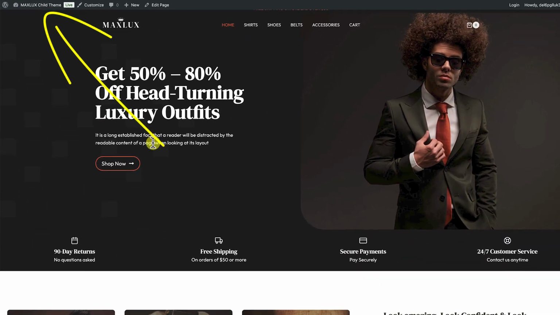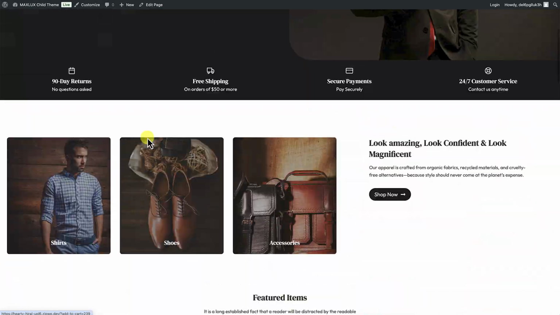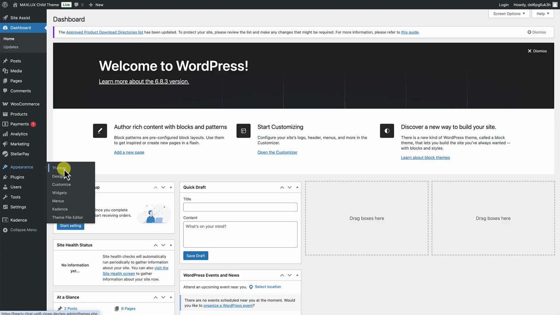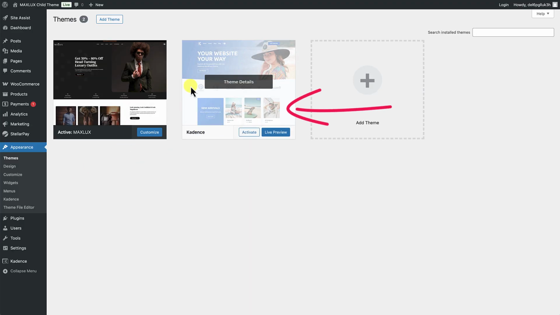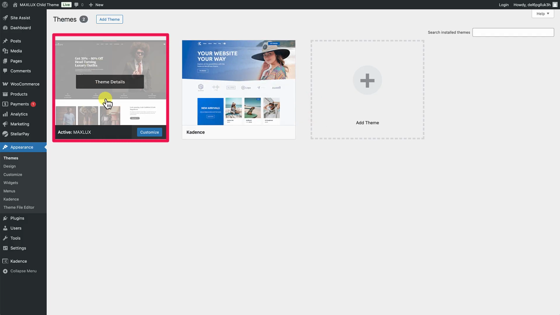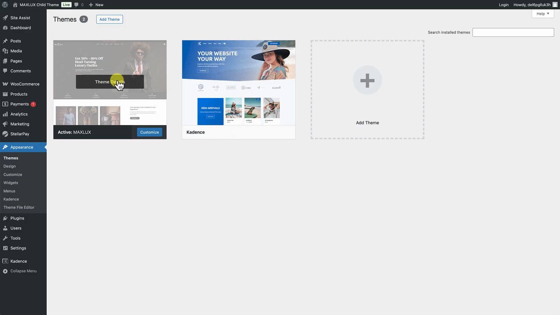So notice that it is exactly the same site with all the same images, same products, same pages, same everything, same content. Okay, but the difference is that this is an actual child theme. So if I were to go over to the dashboard and we go to Appearance, Themes, you'll see over here that we have the Kadence theme installed, and then we have the Max Lux Child theme installed. Okay, so the Kadence theme is serving as the parent theme, and the Max Lux is serving as the actual website template that you're looking at.